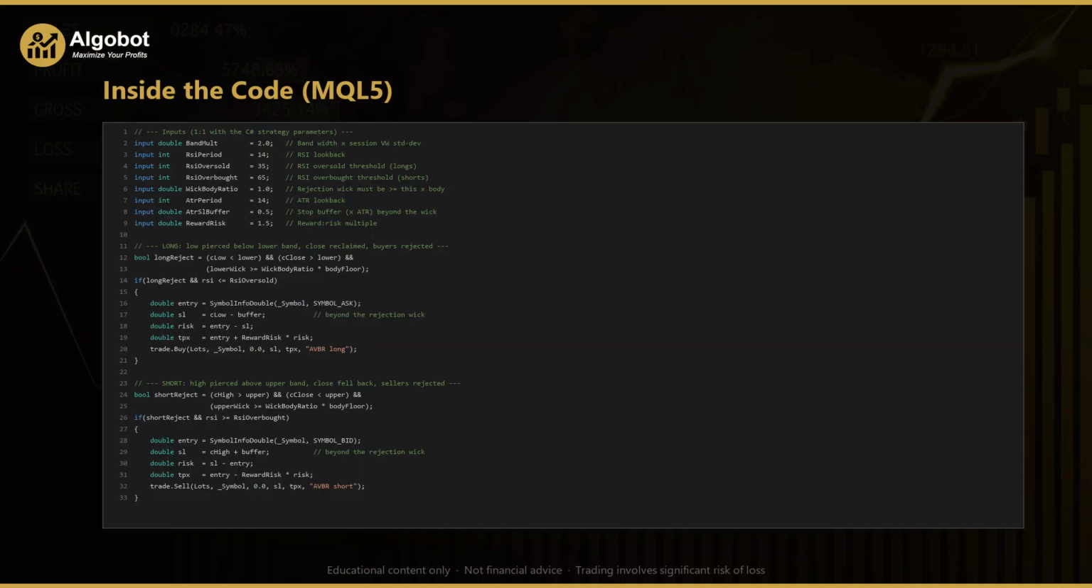Now the long block. The Boolean long reject checks 3 conditions joined together. The candle low is below the lower band. The close is back above the lower band. And the lower wick is at least the wick body ratio times the body floor.